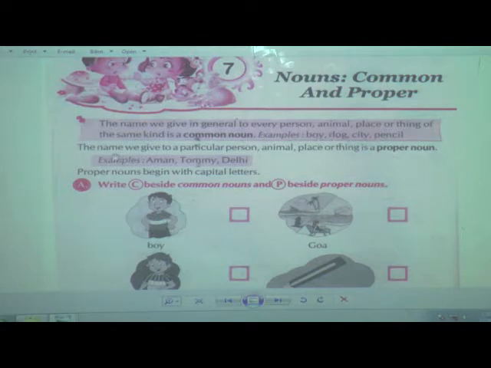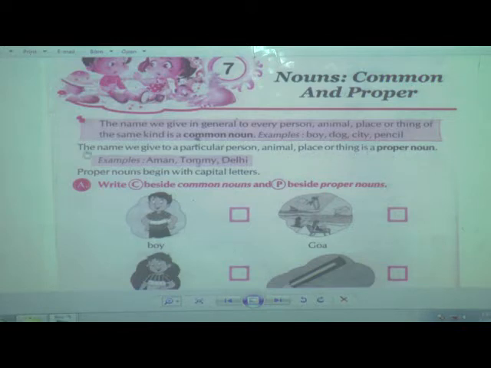Now we will see proper nouns. What is a proper noun? The name we give to a particular person, animal, place or thing is a proper noun.